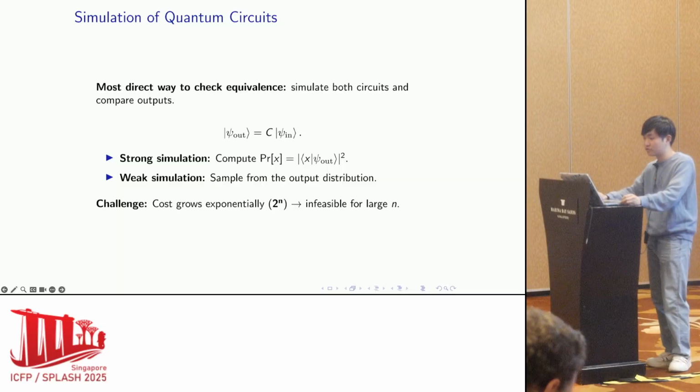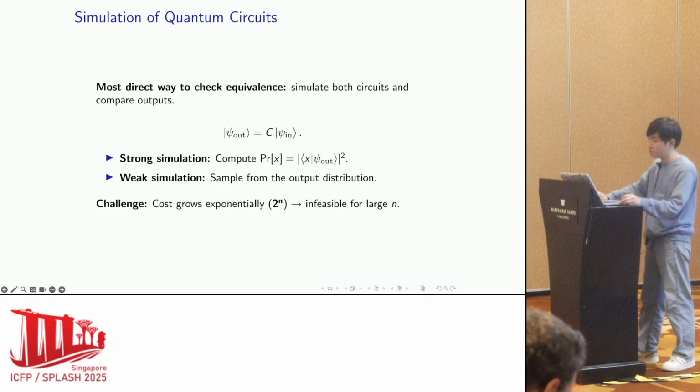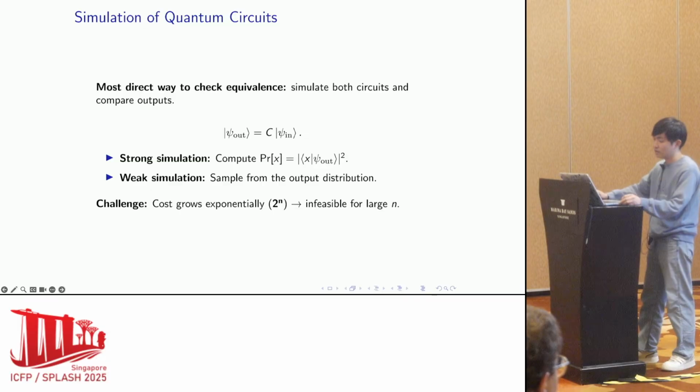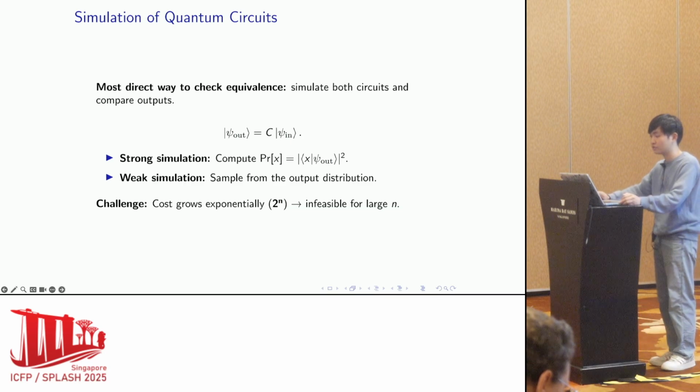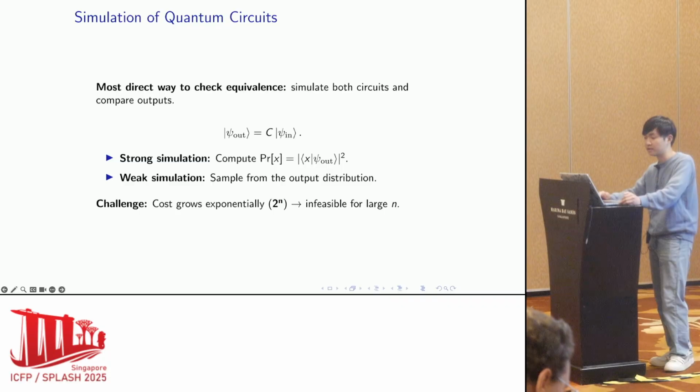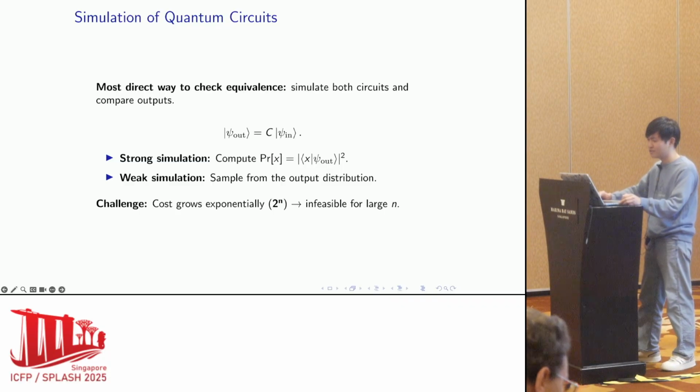The first one, strong simulation, computes the exact output probability for every output string. In weak simulation, we sample bit strings from the output distribution to mimic the behavior of quantum devices. Unfortunately, both methods require exponential resources in the number of qubits. So while simulation is intuitive, it does not scale.